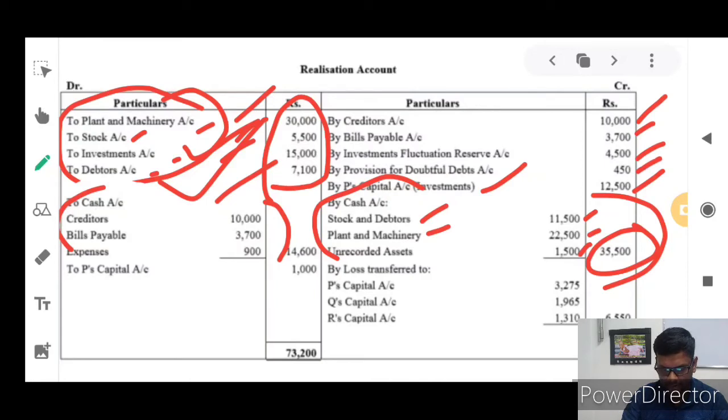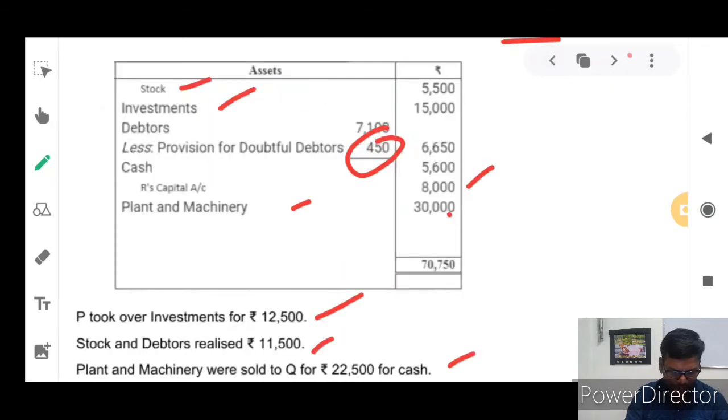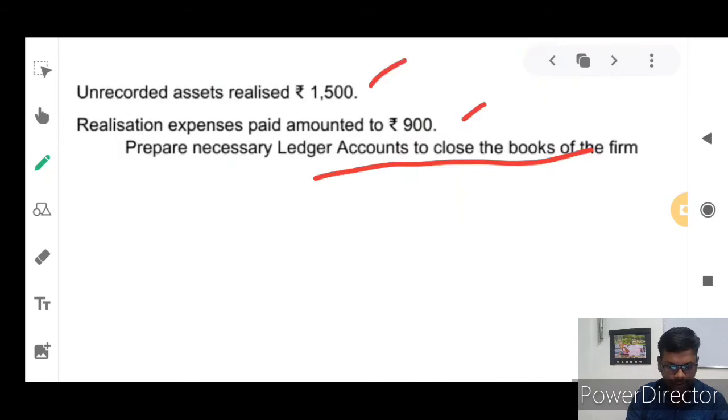So all the liabilities, books of accounts liabilities, are entered. Now all the liabilities we are going to pay. The first one is creditors, rupees 10,000, because in the market value they didn't give any information related to creditors. The first information they gave is P took over investment, the second is stock and debtors, the third is plant and machinery, and the fourth is unrecorded assets. But there is no information related to liabilities,